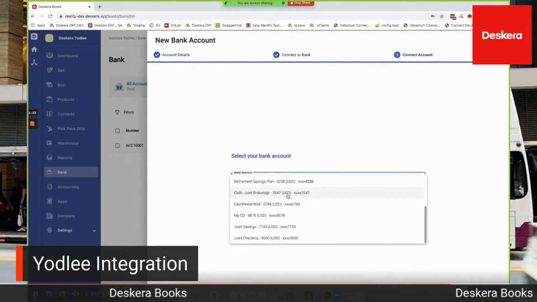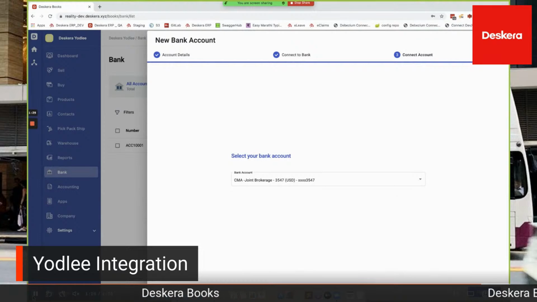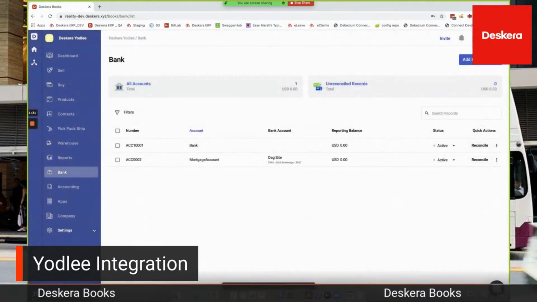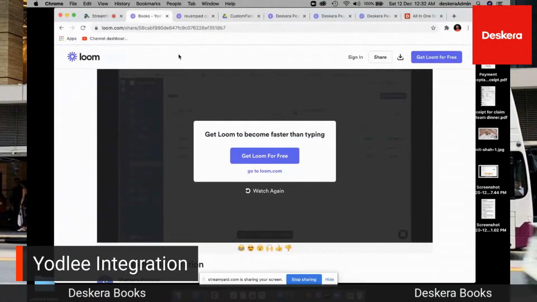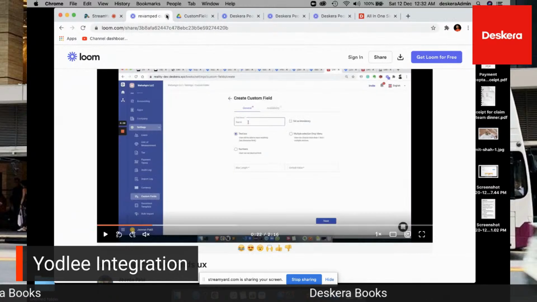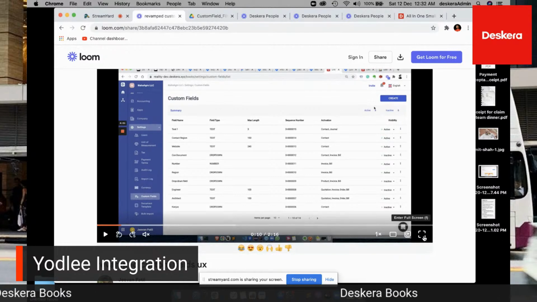And after you select your bank account, you click it, and then you can click connect. And you're all set. You're connected to your bank. And you can see here, bank account site, DAG site. Next, let's go look at the revamped custom fields.